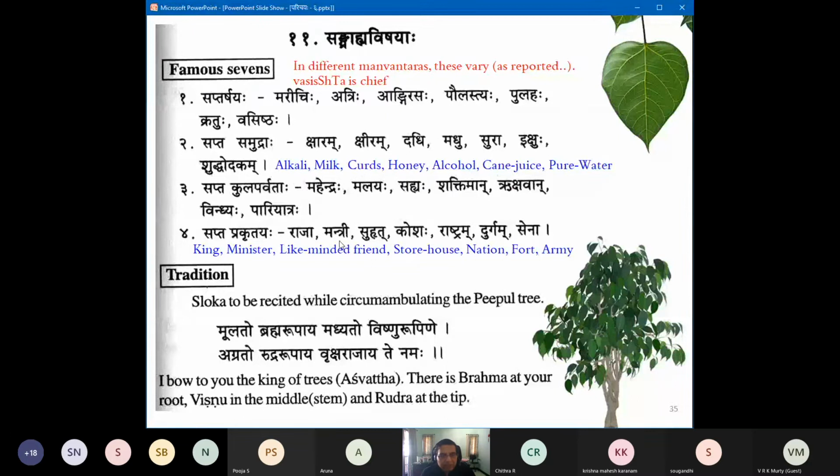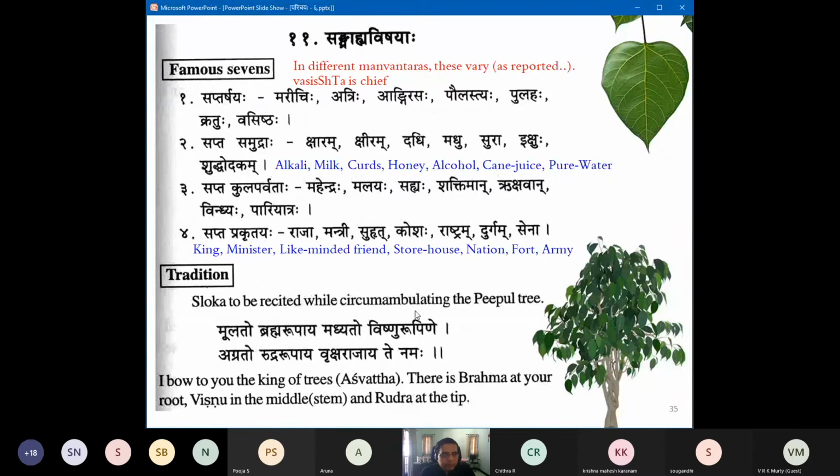So the king, the minister, and the Suhrut is a Samanta, your friendly neighbor king, not your drinking partner or some nonsense like that. Like-minded neighborly king. Koshaha, your ability to move resources. Rashtram, your extent of the nation. Fort, your protection for the capital and the nation, and your army, Sena. So these are all the Prakritis of a kingdom. Beautiful. See how Suhrut enters the picture.